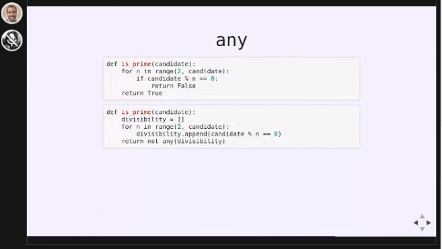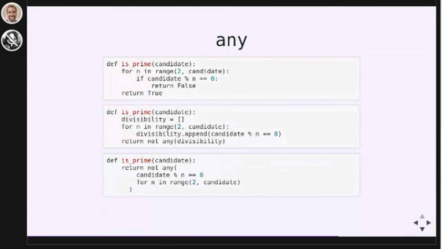This strange divisibility list will allow us to copy paste our way into a generator expression. So this in-between state here, like before, is very odd. It's very strange that we're making a list just to loop over it once. But we can copy paste that into a generator expression. So this any function will return immediately when it hits a true condition, just like our for loop did before. So that first section of code and that third section of code are functionally equivalent. The last one returns false as soon as it finds a factor. Otherwise, it gets all the way to the end and returns true.